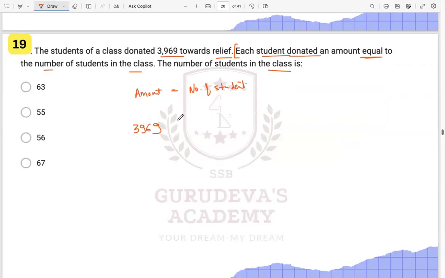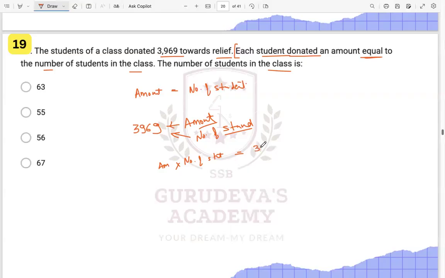So it is given to you 3969. 3969 is what? The amount the students of the class donate towards relief, right? This is the amount, and this is also the number of students, because it is given each student donates an amount equal to the number of students. So can we say that amount donated into the number of students is equal to the total amount?